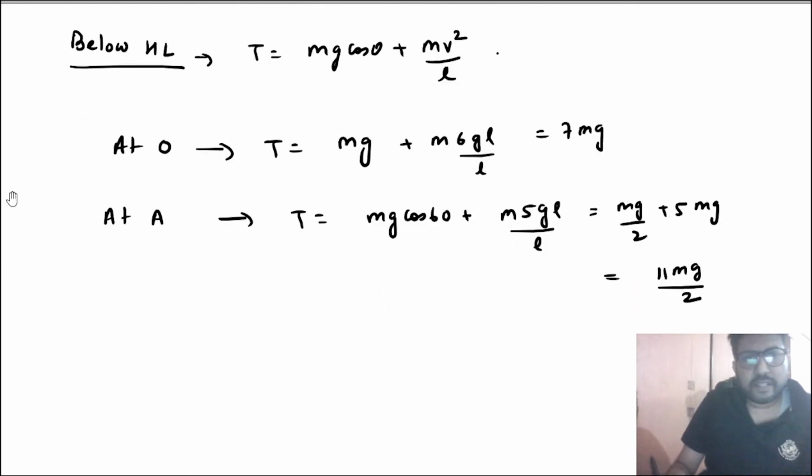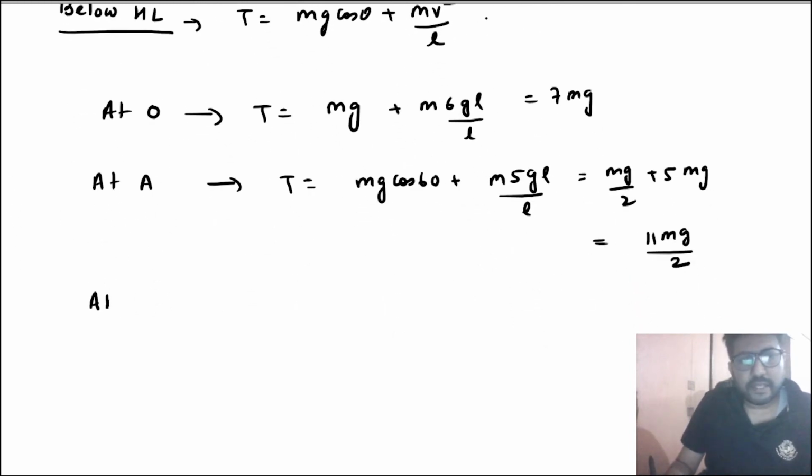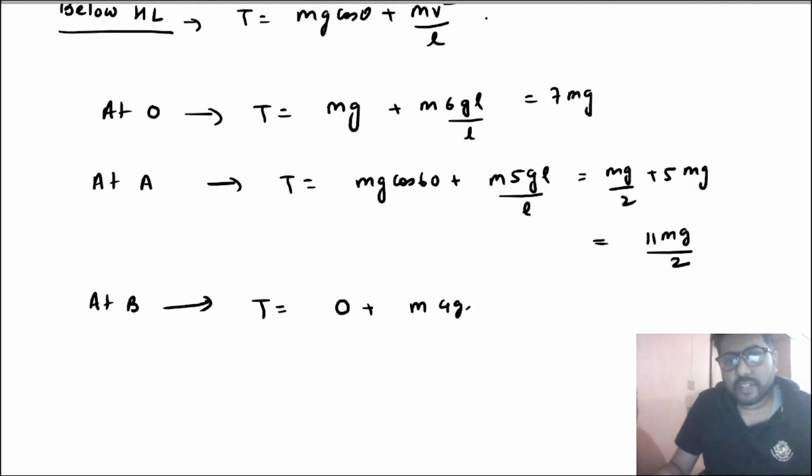If you want to find the tension at point B, then you will say tension is equal to mg cos 90. Cos 90 is 0. So this is 0 plus m, the speed there was root 4gL, so you will write 4gL by L. So the tension at point B will be 4 mg.